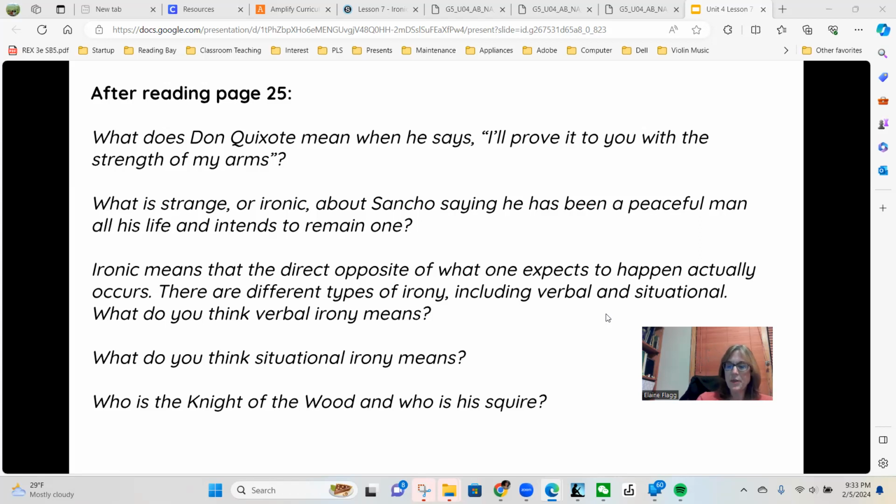Sancho was speechless when he heard the news. A duel! He feared for his master. The other squires suggested they too fight with their masters while their masters fought. That was the custom in their homeland, he said. Sancho replied that he was not going to fight. He had been a peaceful man all his life and intended to remain one. In broad daylight, Sancho saw an enormous nose on the other squire. This time it must really be some kind of magic, he thought.